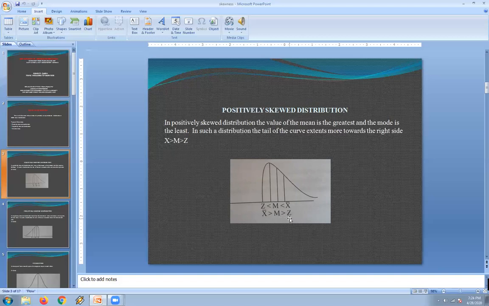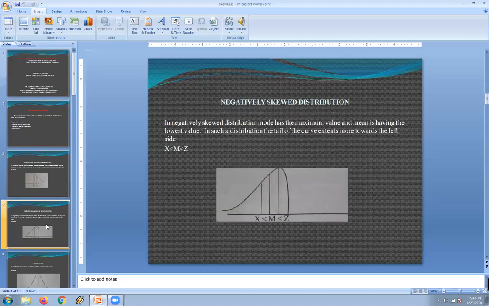Again, the value of median is more than the mode. So we can see very clearly that the highest average is the mean and the lowest value is the mode. Such a distribution is called a positively skewed distribution. The next type of distribution is called a negatively skewed distribution.